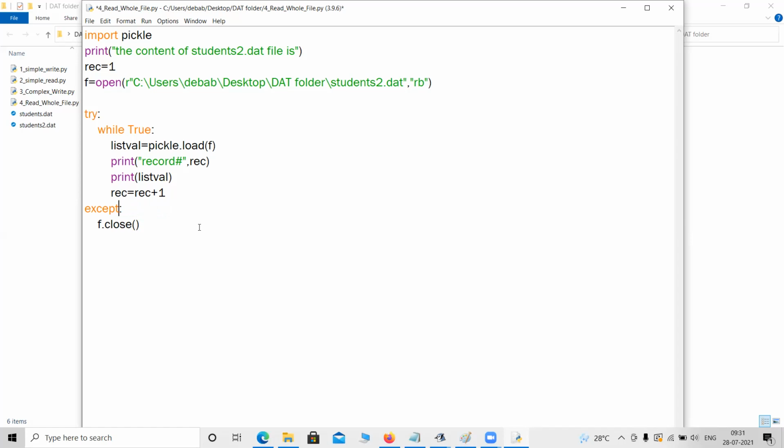But suppose anyone gives you a file and tells you, okay, just read the file. So you do not know how many lines there are. Yes, it is the general case actually. In real life, you will never know how many lines there are. No one will count.